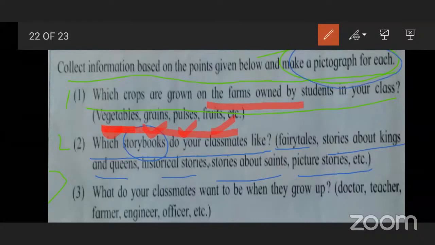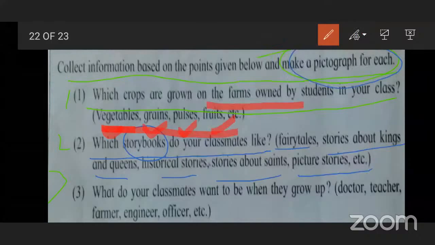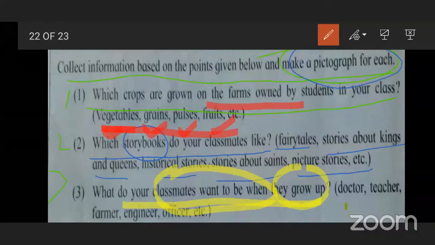And the last one: what do your classmates want to be when they grow up? Like doctor, teacher, farmer, engineer or officer. You have to make a pictograph for this. So in this way, students, did you understand?